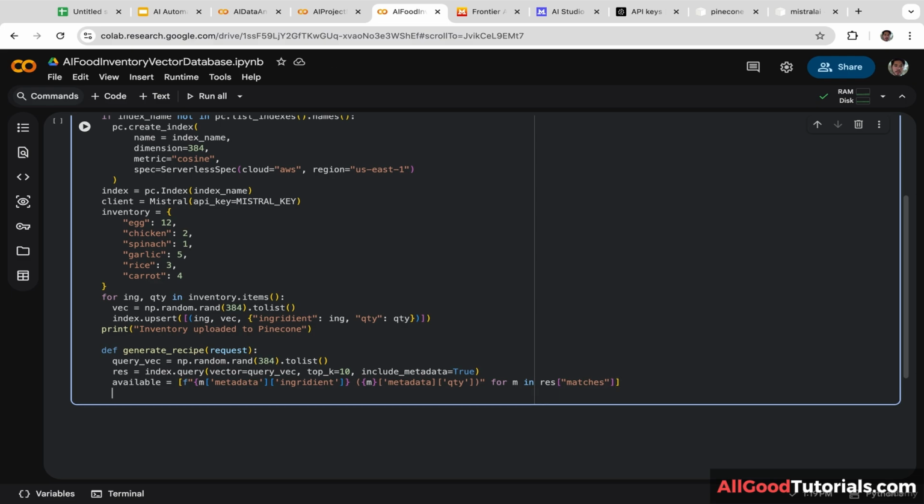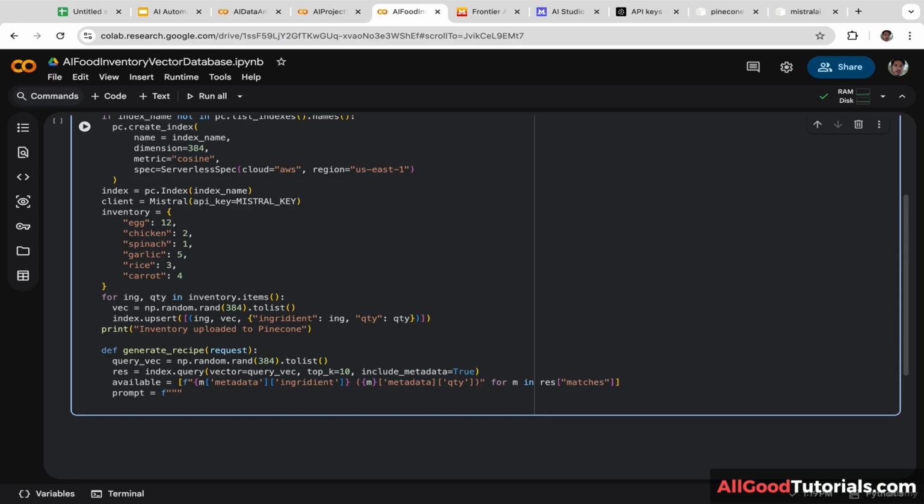Okay, now we are going to write the prompt. Let's create a new variable. I'm going to name it prompt. So we are going to build a prompt instructing Mistral AI to generate a recipe using only the retrieved ingredients. Okay, let's write the prompt.